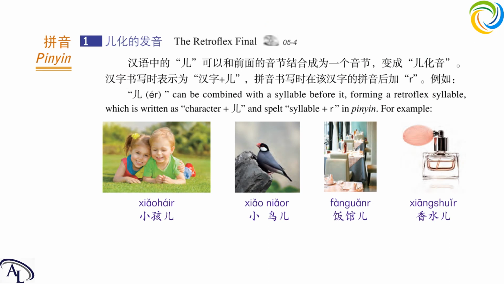When we are using this r after the finals, when the final ends with i and n, for example ai, an, something like this, then we will remove this i and n, and put r after it. So it becomes r.